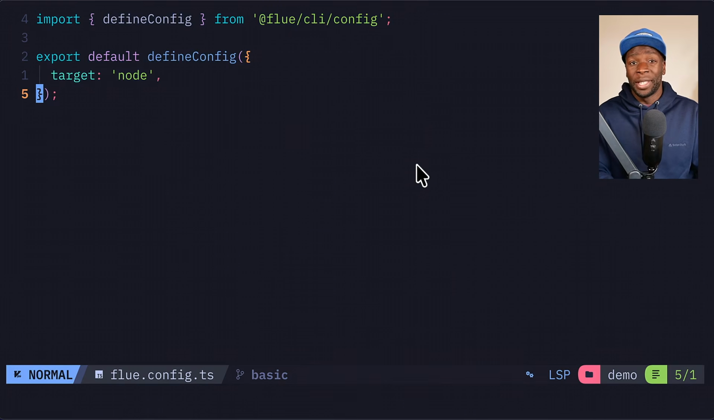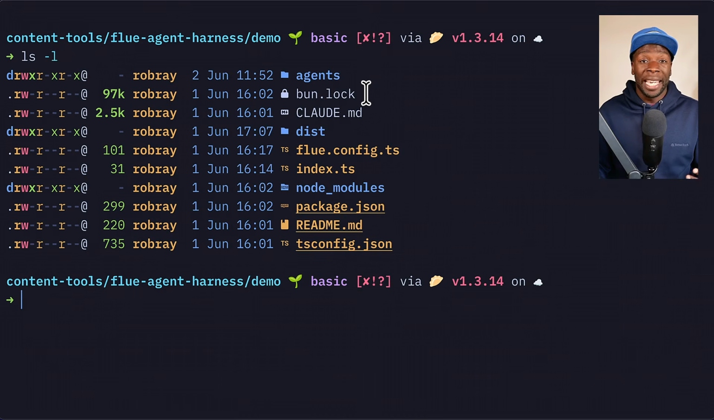And the difference is Node uses a HTTP server on top of Hono, and Cloudflare will deploy your project to a worker with a durable object for persistence. Now, after you've done those steps, you'd have to create a new directory, either an agents one or a workflows one.